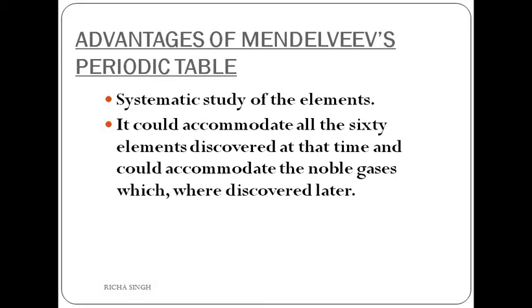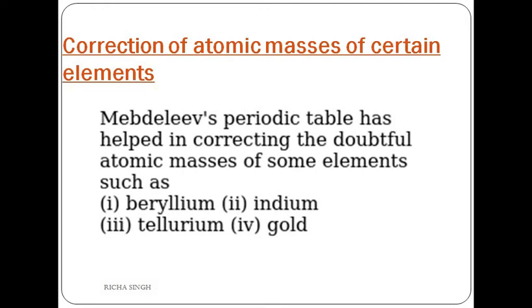He also made very nice space for noble gases, because noble gases were not discovered at that time, but he properly placed an arrangement for them also. Then he corrected doubtful atomic masses. For example, beryllium had been assigned an atomic mass of 13.5 and a valency of 3.